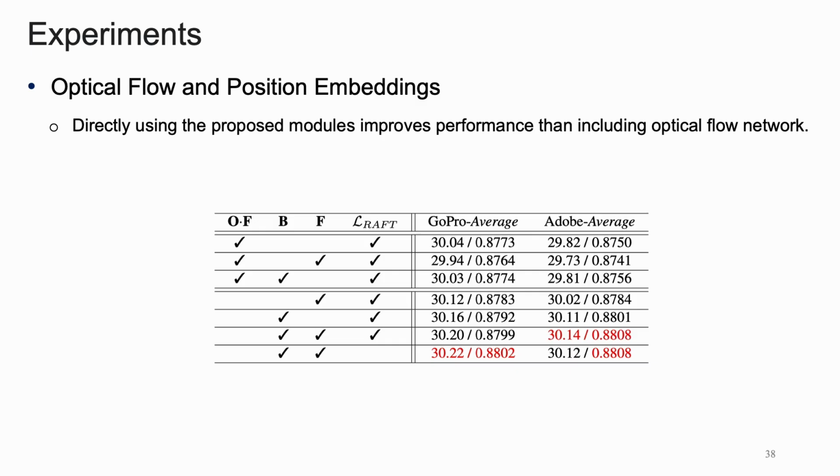Also, we compare the performance with and without the pre-trained optical flow network across different combinations of our proposed mappers. As seen in the upper row, including the optical flow network with the proposed modules degrades performance. In contrast, as seen in the last 4 rows, directly using the proposed modules to extract spatial and temporal features improves performance across all cases.